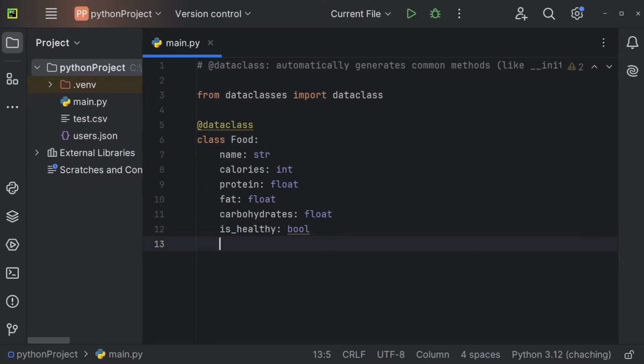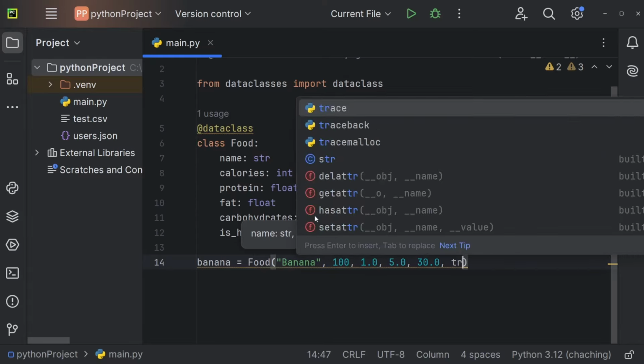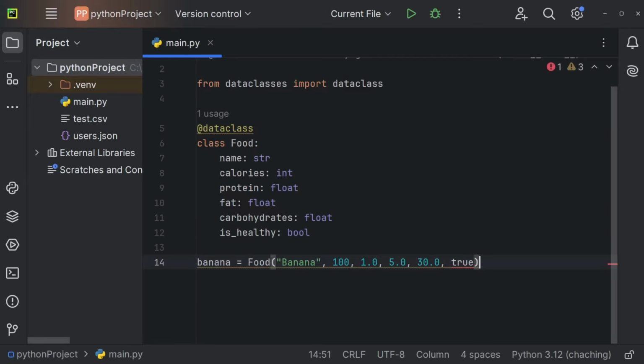And now let's create a food. So let's, for example, try to create a banana. So banana is equal to Food. And you can see, even though we did not define a constructor, it already shows you that we have to pass a name of type string, calories of type int, and so on. So it automatically created the constructor for us. And now the name is banana, calories, probably 100, protein, probably 1.0, fat, probably 5.0, carbohydrates, 30.0, and it's actually kind of healthy. So True, like so.